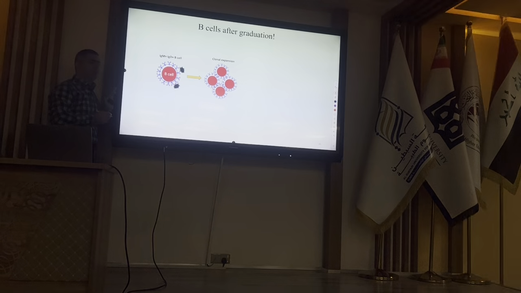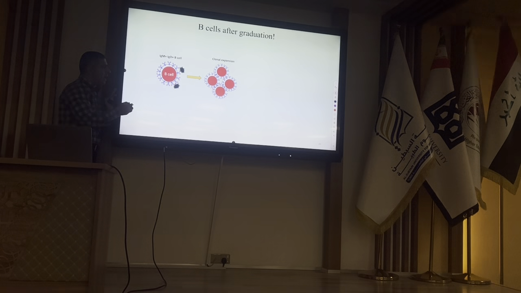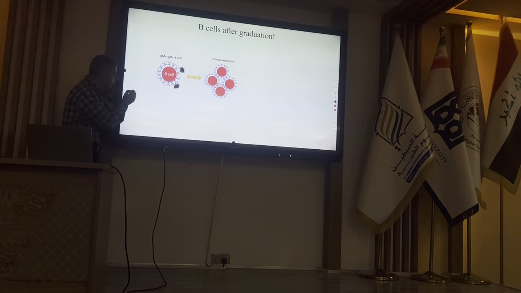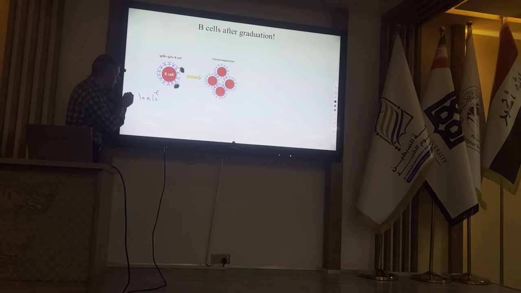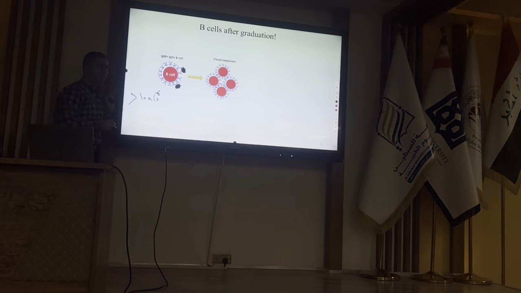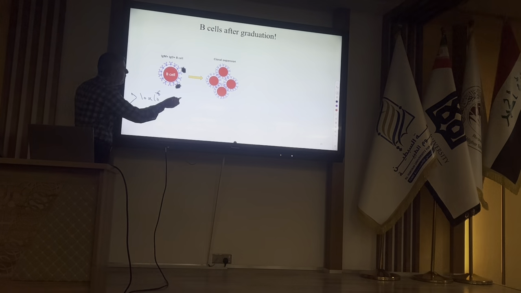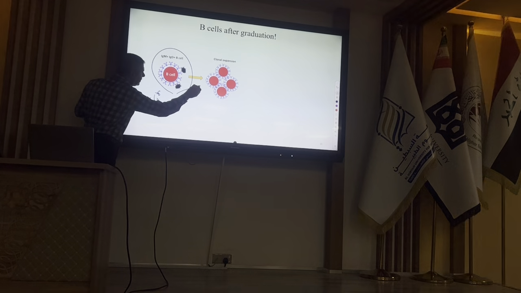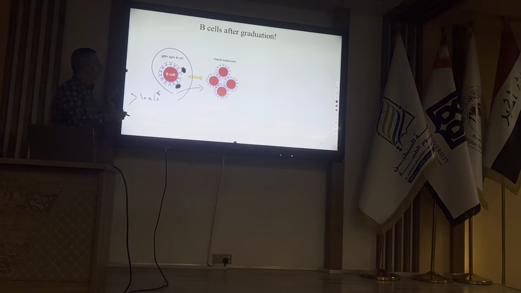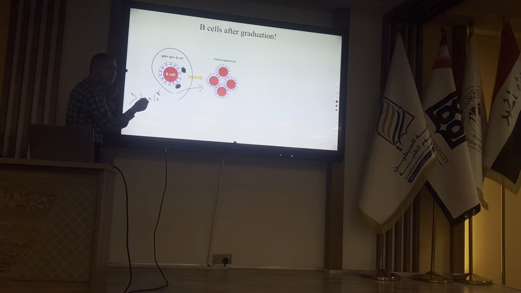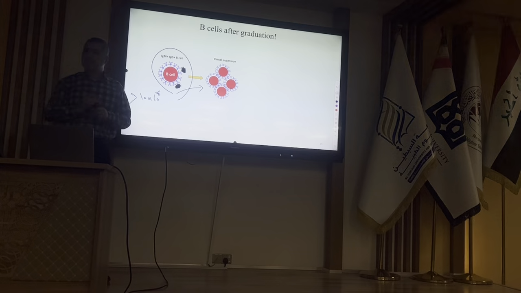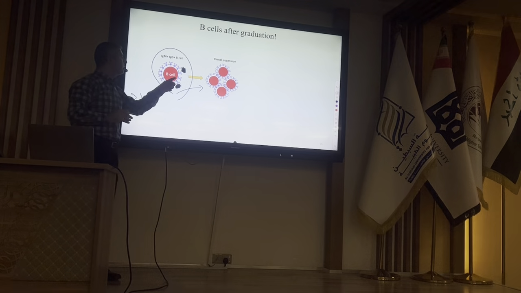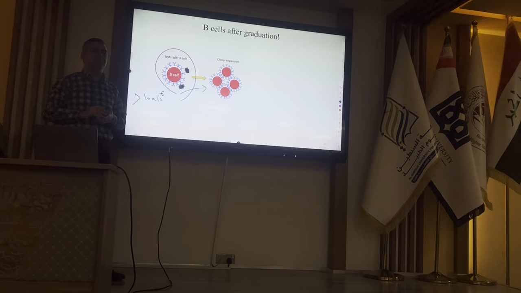So the first step is clonal expansion. And there is another term here. How many clones do we have in the body? More than 10 million clones we have in the body. And now one clone is activated. This is called clonal selection: selection of one clone from millions of clones, because just one clone is specific to this epitope.